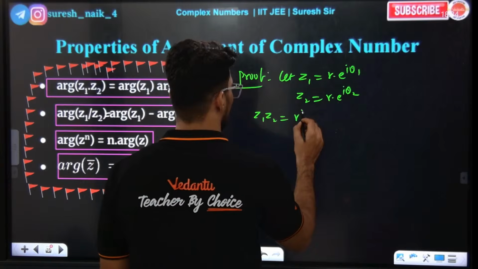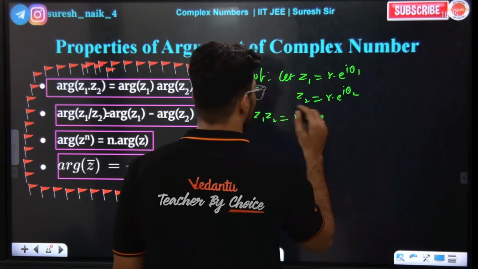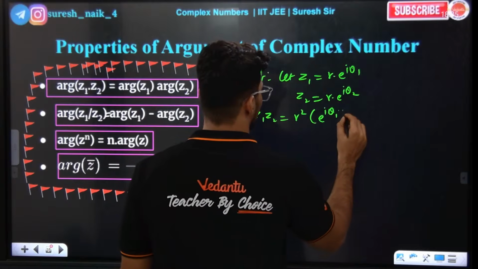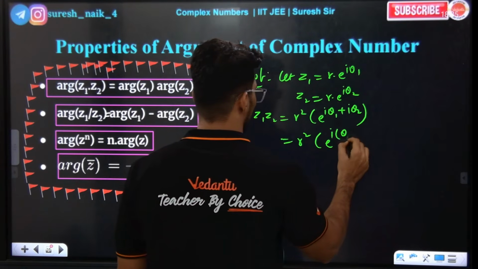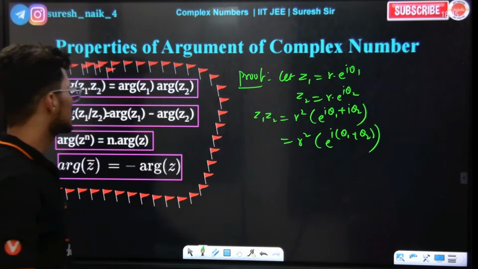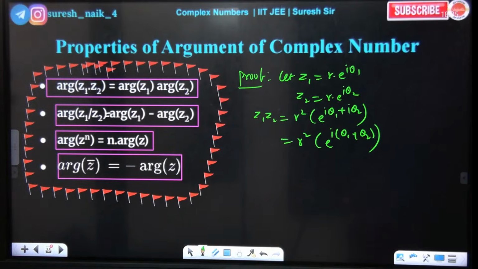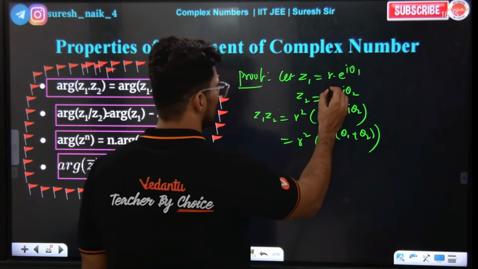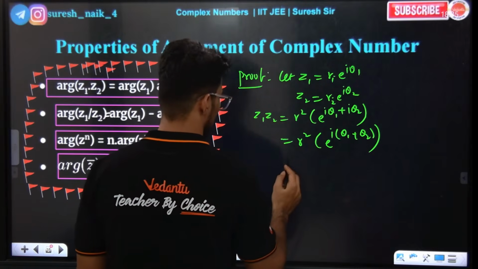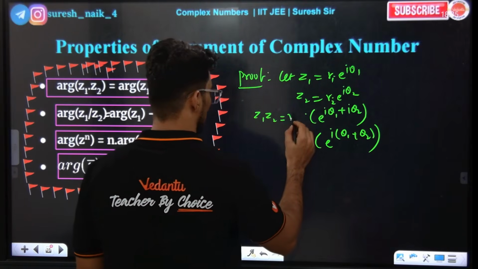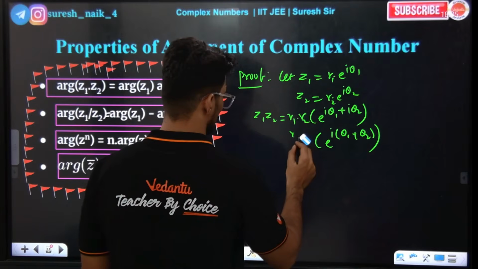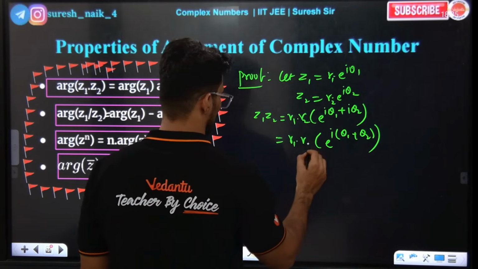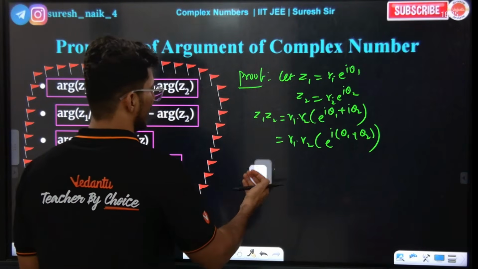r square e power of i theta 1 plus i theta 2. Correct or not? r square as it is, e power of i theta 1 plus theta 2. The bases are the same. We need z1 z2, right? So when you are taking z1 you need to take r1 here, and r2 for z2. So then r1 into r2. Now if I take the argument on both sides, what happens?